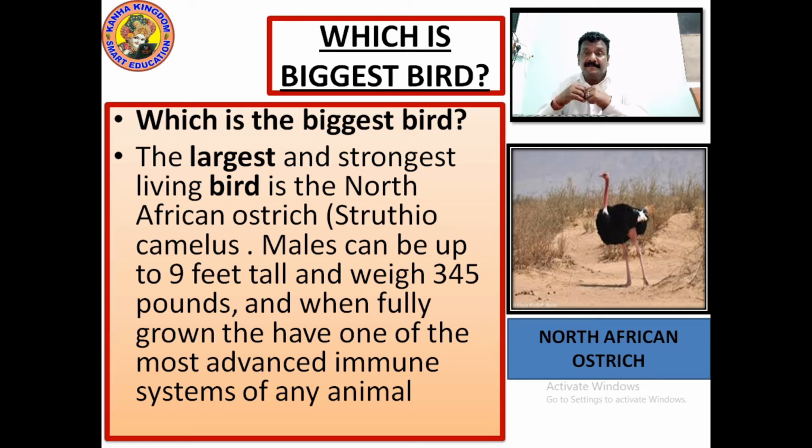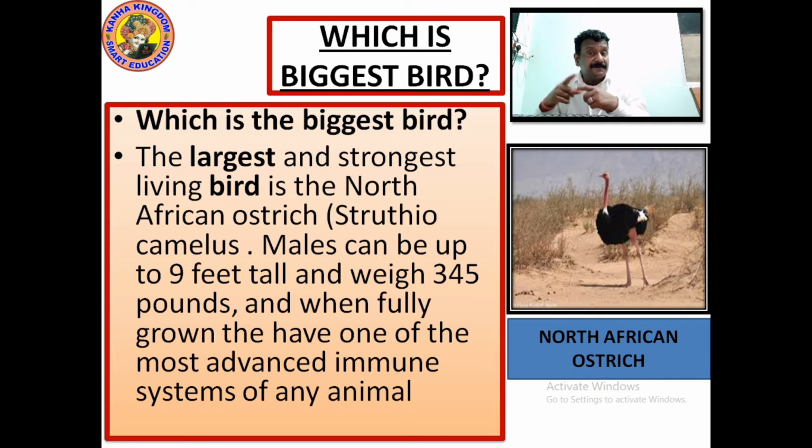Ostrich has the advanced immune system. What is the immune system? Immune system is that which fights against any disease, any contagious disease, or the common diseases which spread in the forest. When you drink stale things, when you eat stale things in the forest, it's not like fresh food you get. Fresh food you won't get all the time.